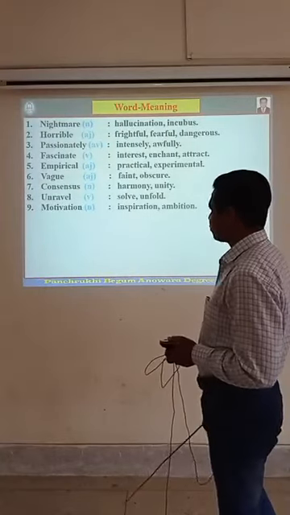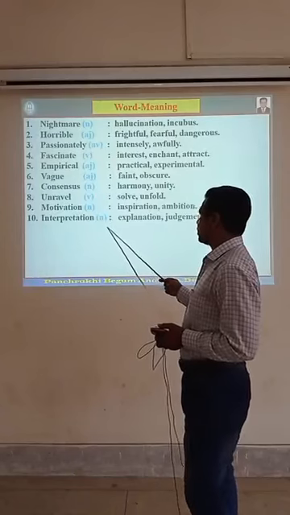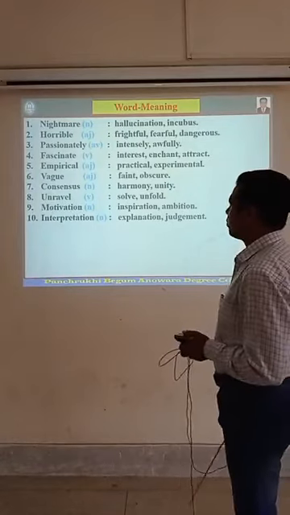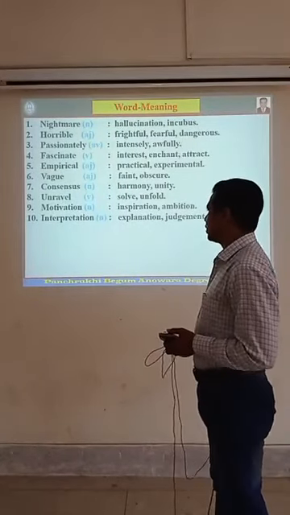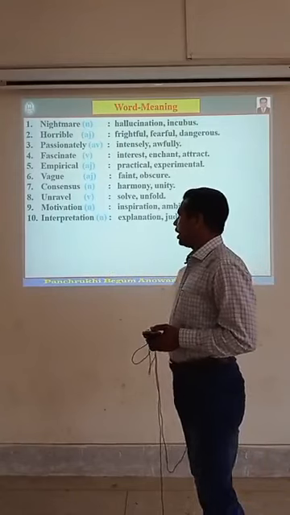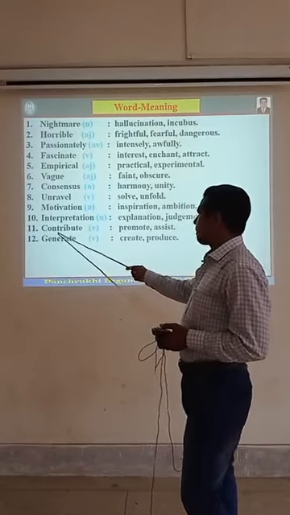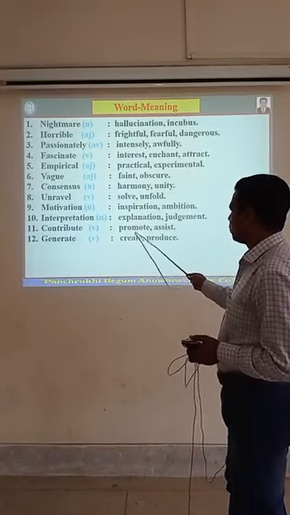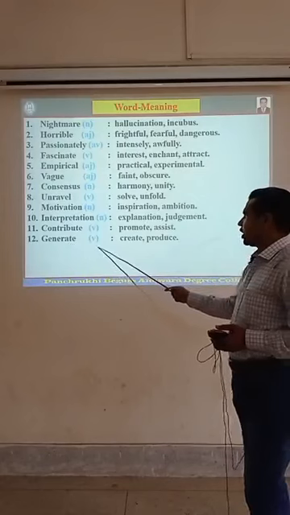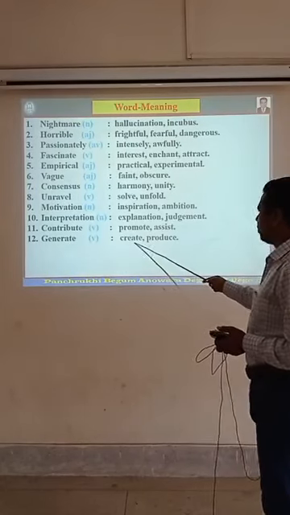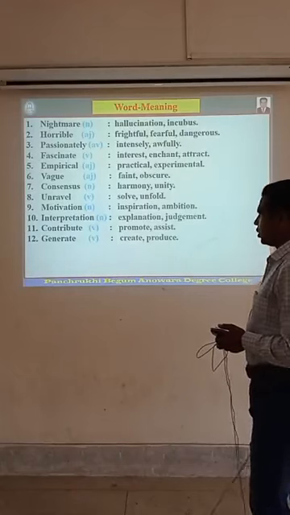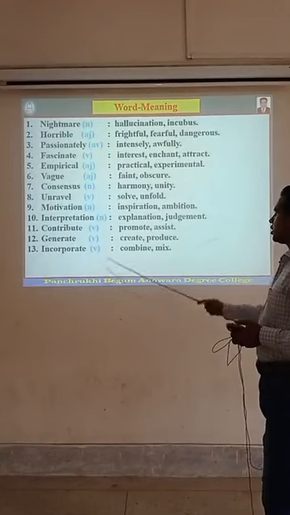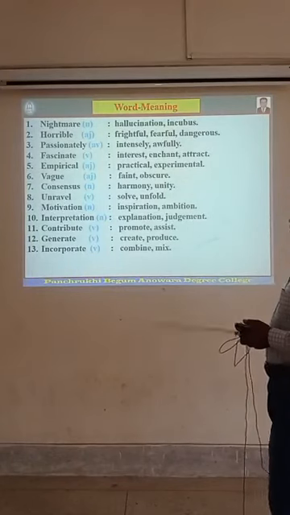Number 10, interpretation, this is a noun also, explanation and judgment. To explain something, that is interpretation. Number 11, contribute, a verb, promote or assist. Number 12, generate, a verb, and the meaning is create or produce. Number 13, incorporate, a verb, and the meaning is combine, mix.